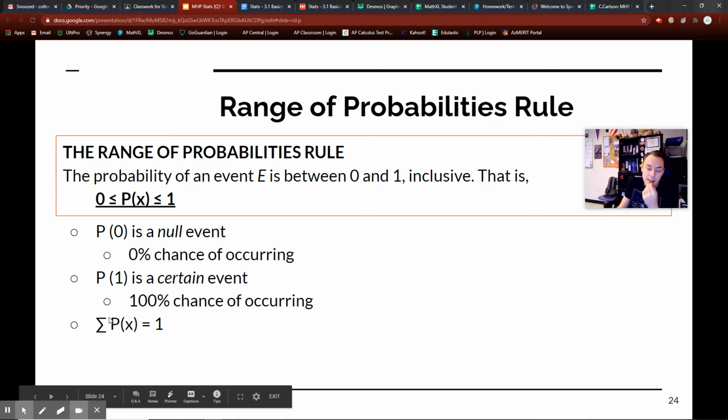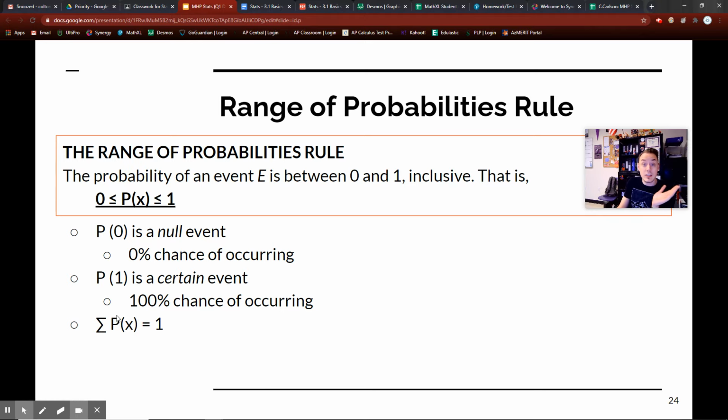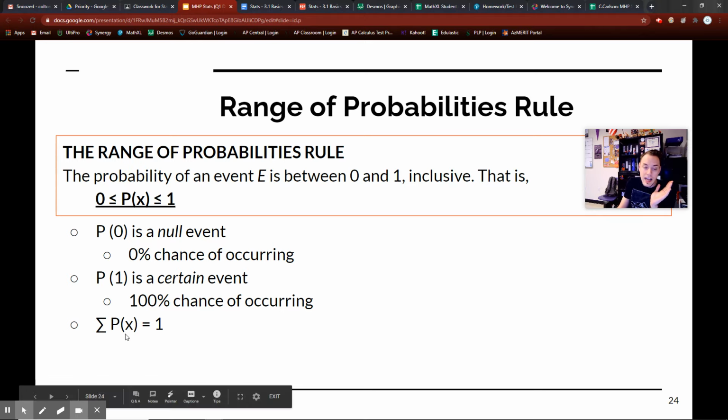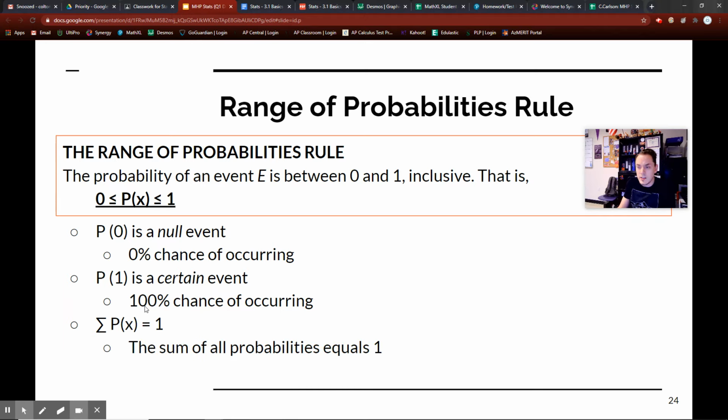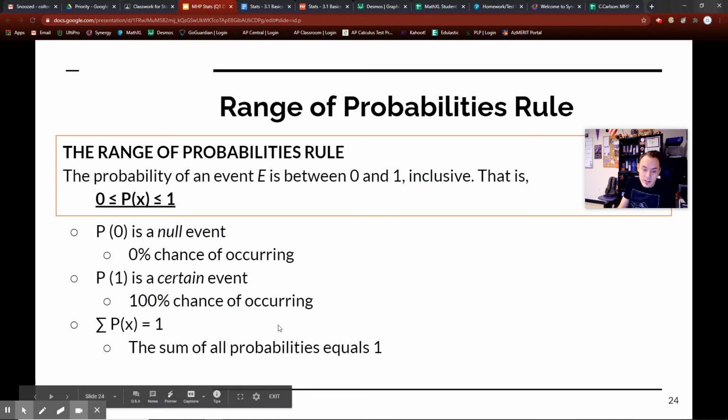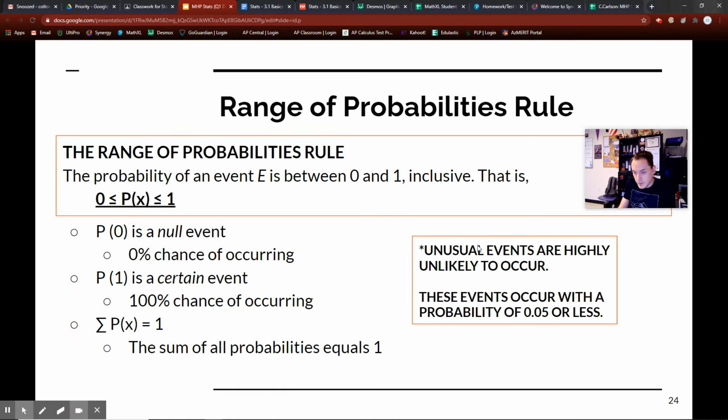This right here is just a fancy symbol for sigma. It just means addition. That's all it means. So addition, adding the probabilities all the way up, and you get 1. We're going to deal a little bit more about that next week. So the sum of all the probabilities equals 1.